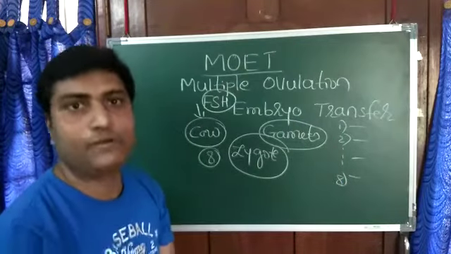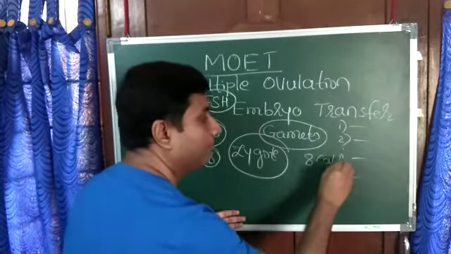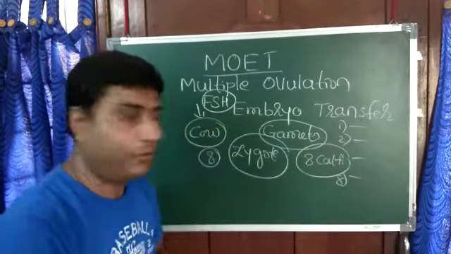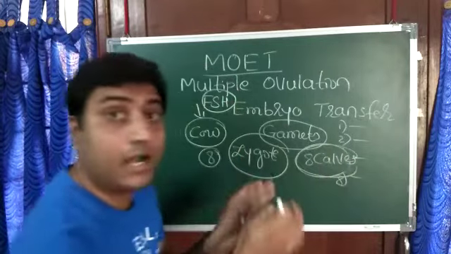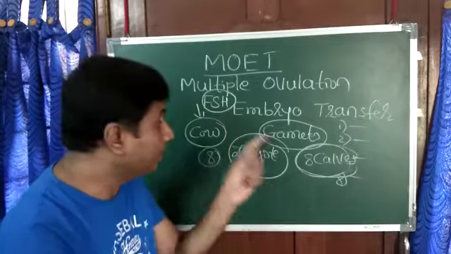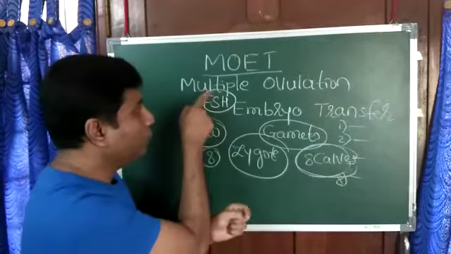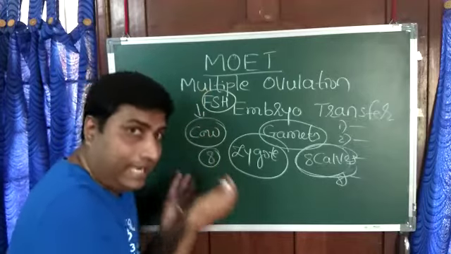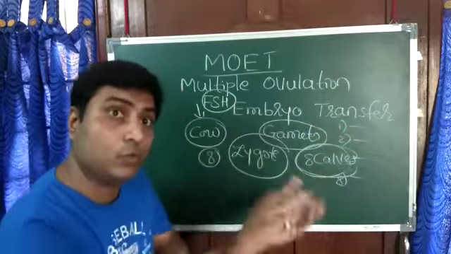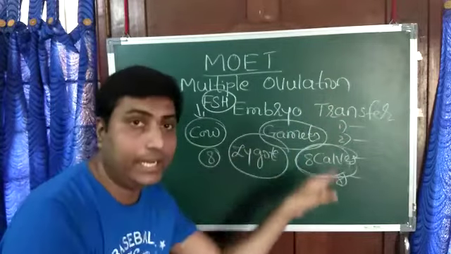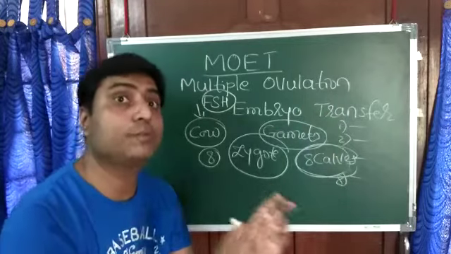So after 9 months we will get 8 calves. Otherwise, we would get only 1 calf. But now, due to super ovulation, we got 8 zygotes. As a result, we made 8 different cows pregnant, and all of the calves are of superior quality.